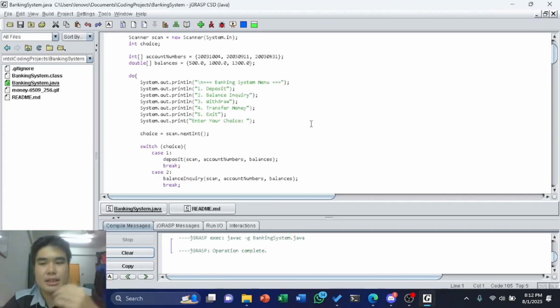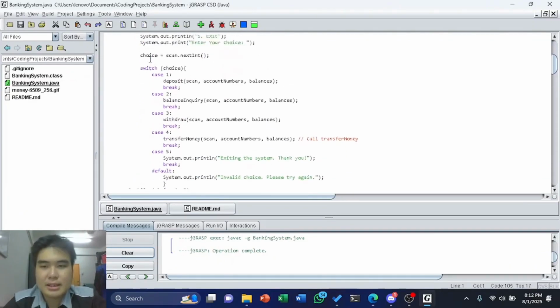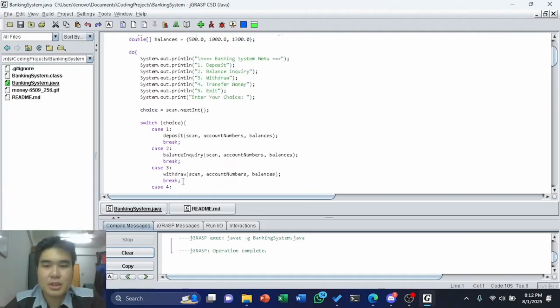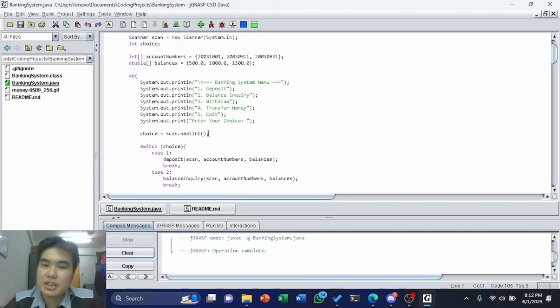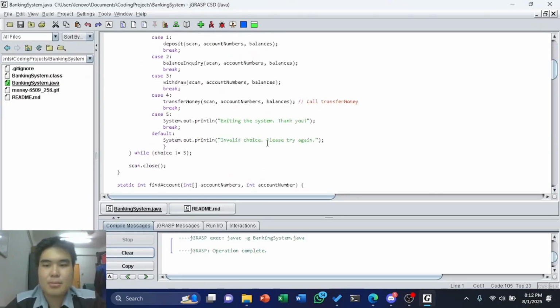And so, we have used a do while loop to display the menu. So our logic is do this action while the input choice from the user isn't 5, which is exit. As long as the input isn't 5, we will keep looping this program.